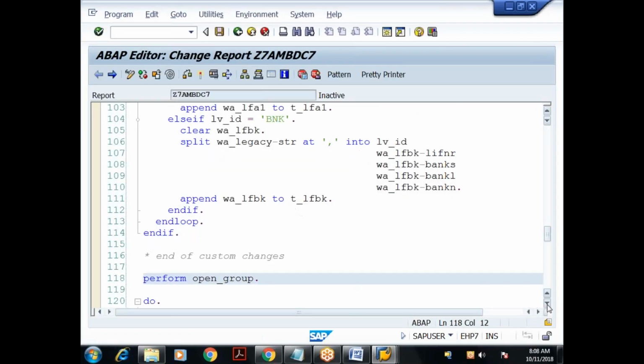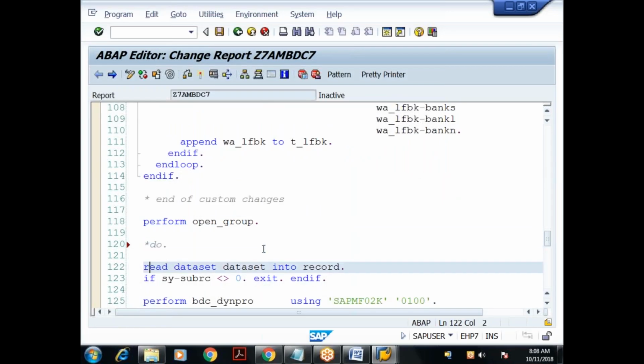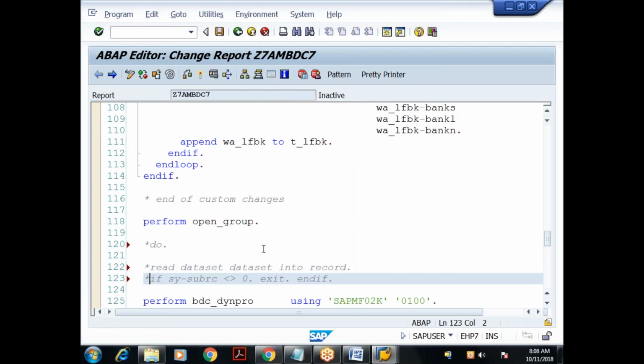Then do. No, we don't require do here. We are using loop. So I'll comment this. When there is no open data set, there is no read data set. When there is no read data set, there is no need to check the status.